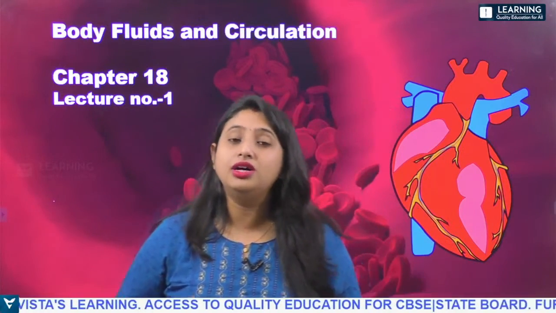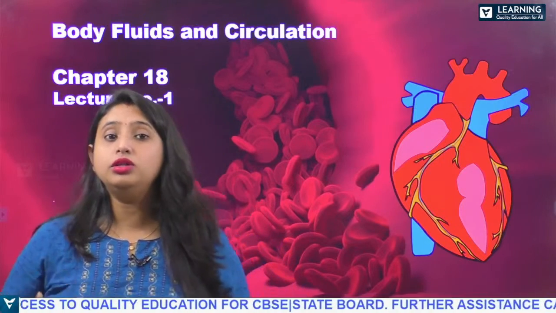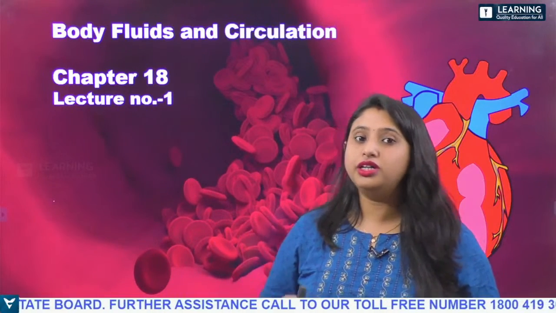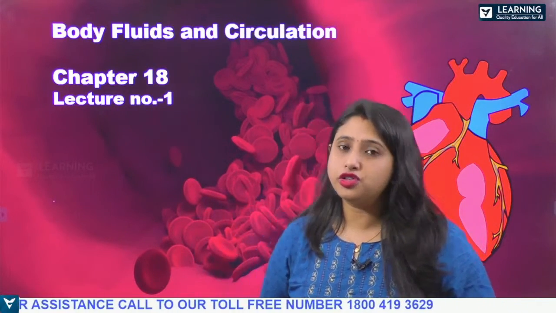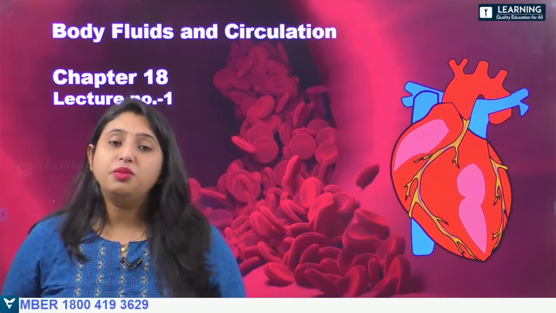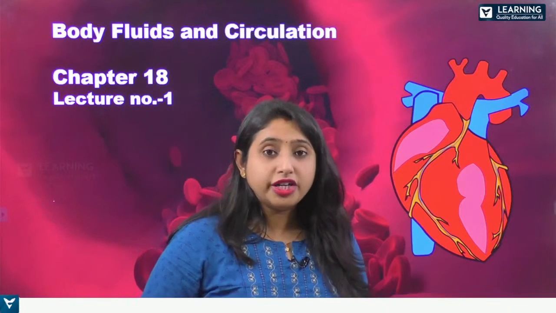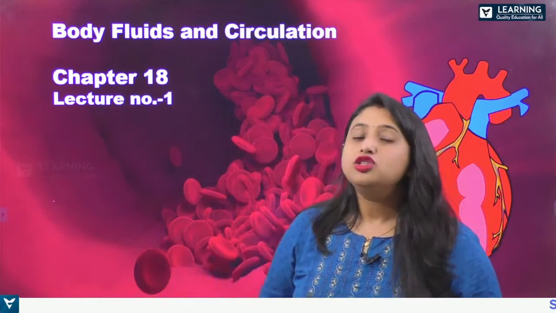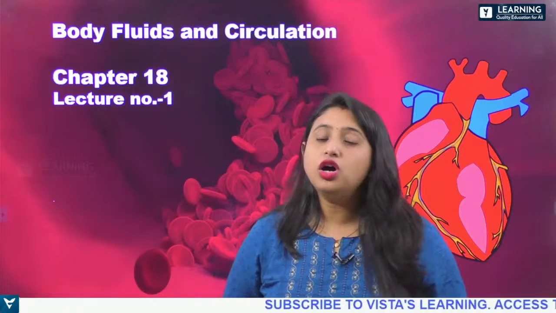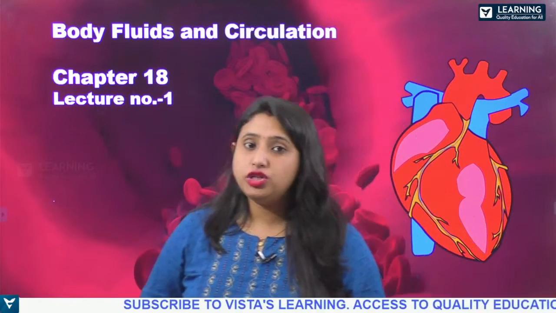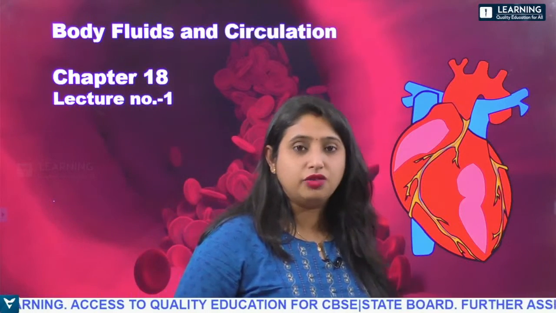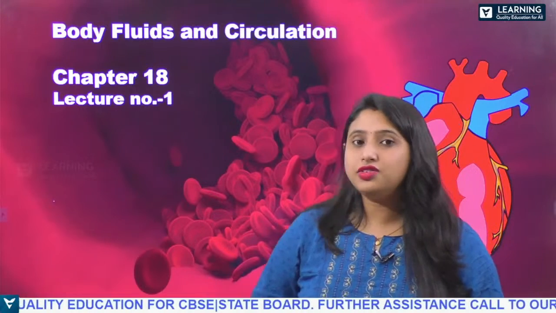the blood vessels, the heart, and how the transportation of food takes place inside our body. You know that the blood and the lymph are responsible for transporting materials from one part of the body to another. The main organ responsible for circulation in our body is the heart, right? So we are going to learn about the human heart under this chapter, and also about the ECG. What do you mean by double circulation? What are the various heart diseases? All these things you will learn under this chapter.